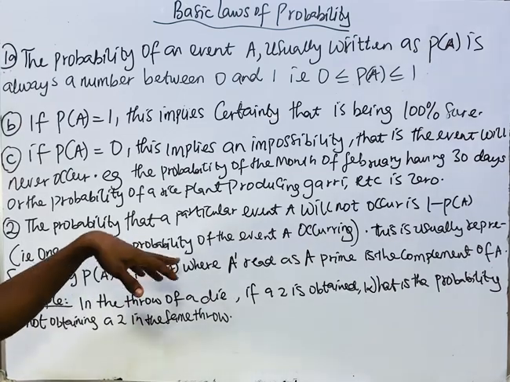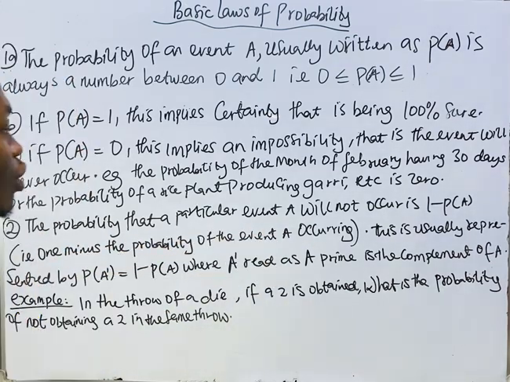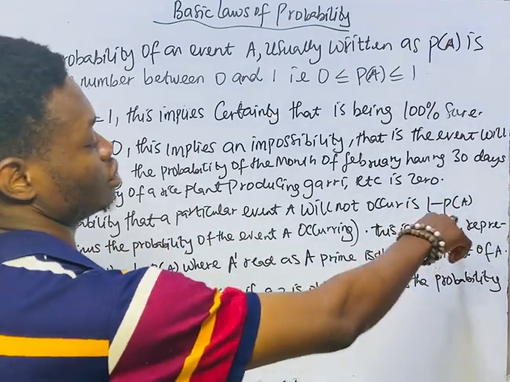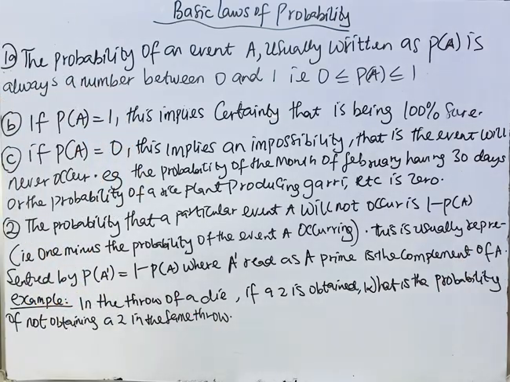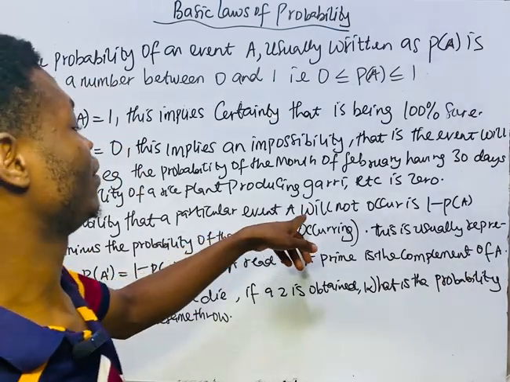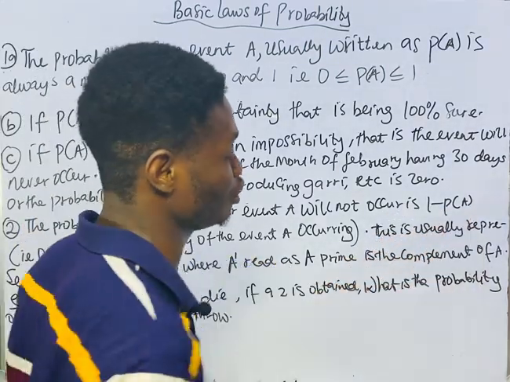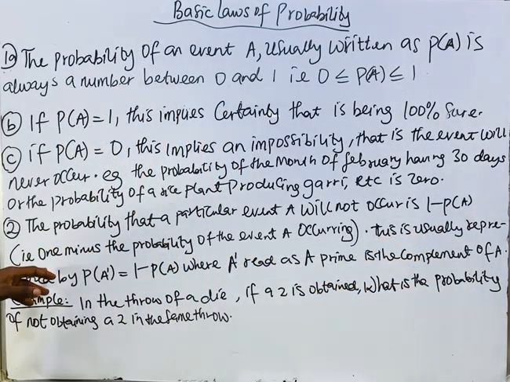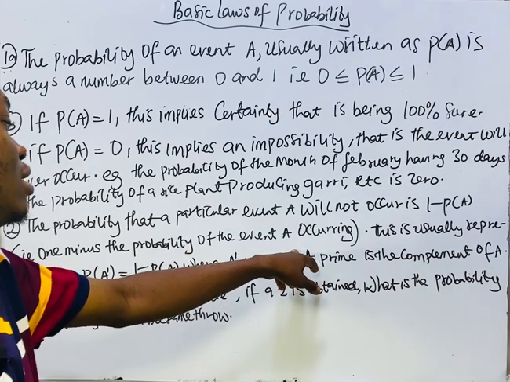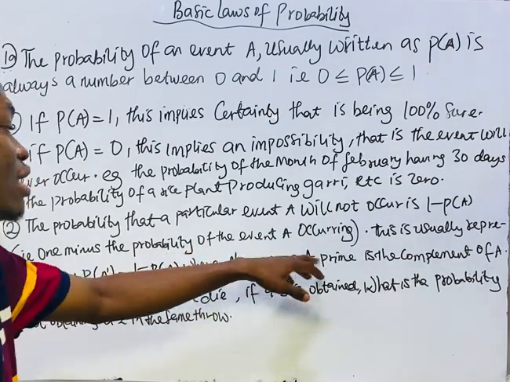The probability that a particular event A will not occur is equal to 1 minus the probability that A will occur. So that is 1 minus the probability of the event A occurring.